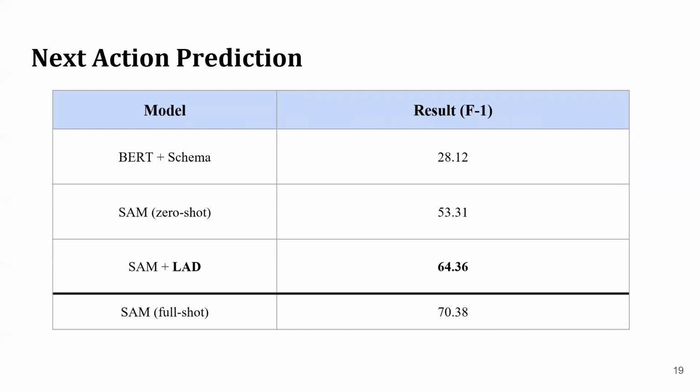Here we show the zero-shot performance for next action prediction on the STAR corpus. SAM zero-shot, which explicitly attends to the policy graphs, already achieves a fairly good score of 53.31. Training on the synthetic data produced by LAD results in an F1 of 64.36. And to clarify, the way that this experiment was done was the SAM plus LAD model was trained on no human annotated dialogues whatsoever. It only saw data generated by LAD. And interestingly, this result is only 6 points lower than the performance of training on all of the human annotated training data.